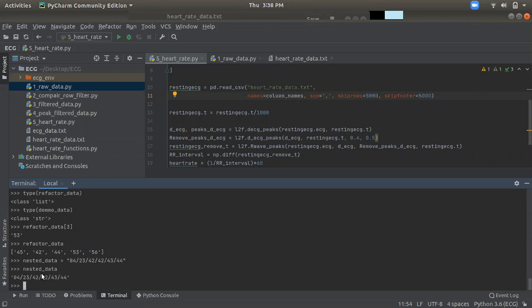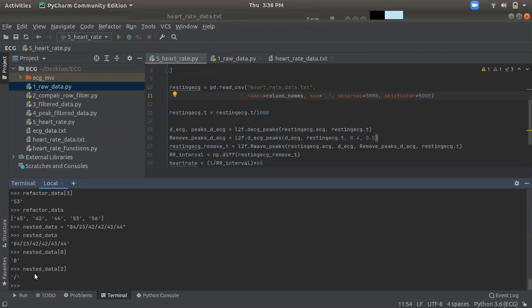We cannot get 84 directly from the first one. If you try to get nested data at the first position, meaning position zero, it will show 8, because it's a string, and position 0 is 8. Then position 1 and position 2. If you try to get the slash, we get it at 2.